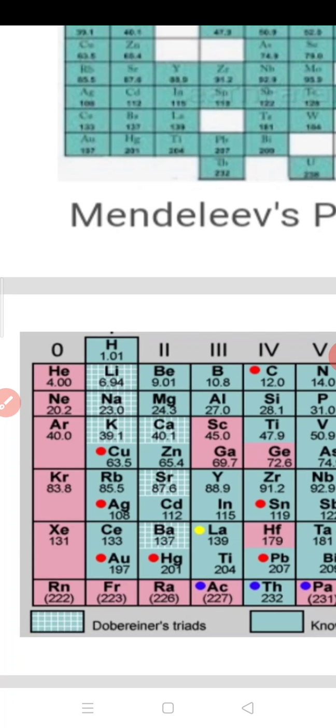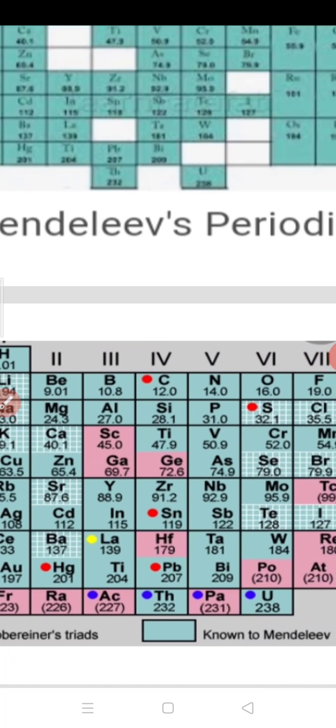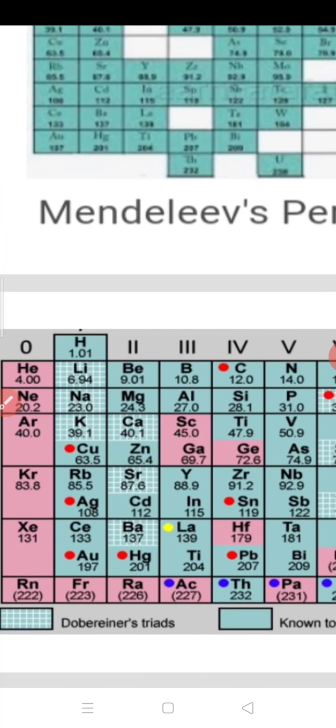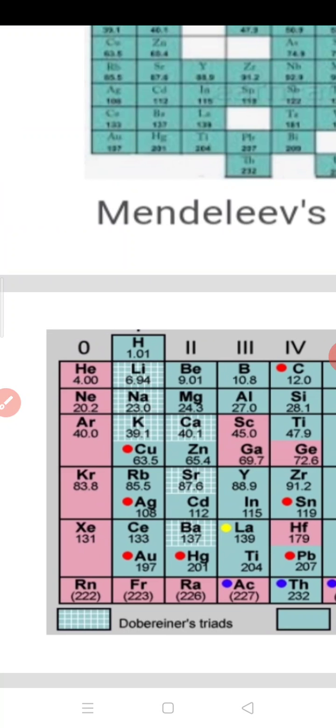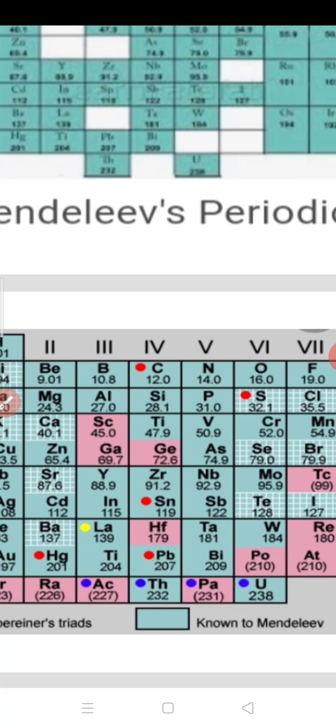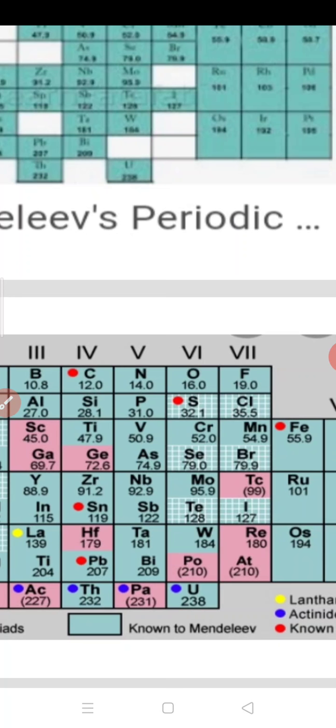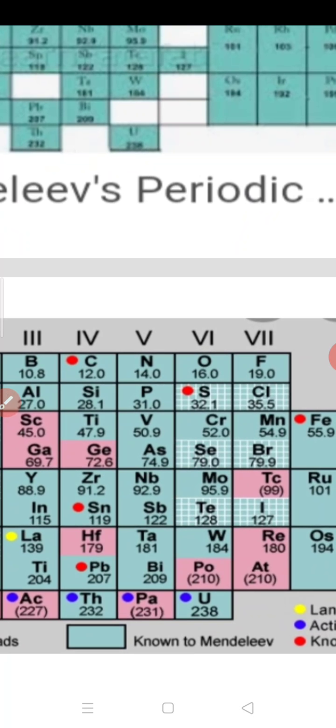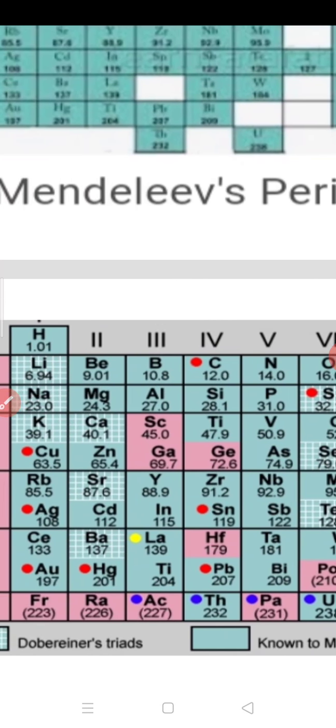This pink colored part was not researched at the time of scientist Mendeleev. Okay, so Dobereiner also did work only for a few particular elements, like that you will see Dobereiner's triad, crossed structure, white colored graph paper like a structure you are observing. Dobereiner has done work only for these elements, but scientist Mendeleev, in a green color you will see that in Mendeleev's periodic table he did work for all the elements which were present at his time, means for all 63 elements he has made the systematic approach.